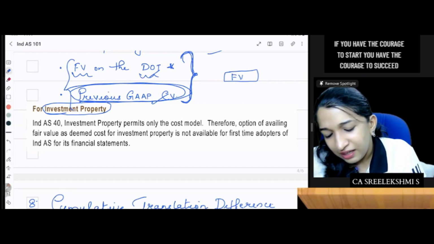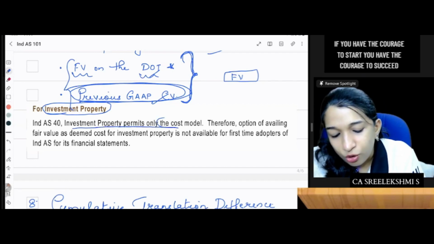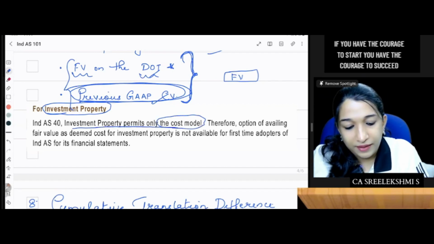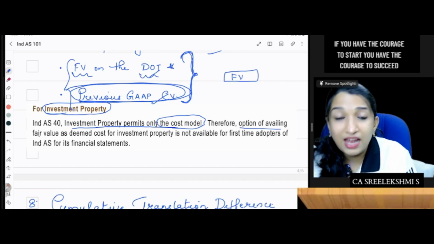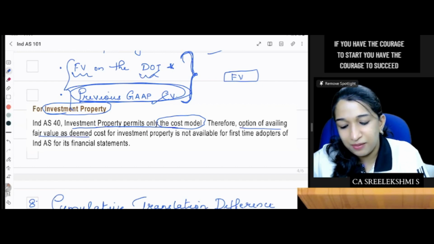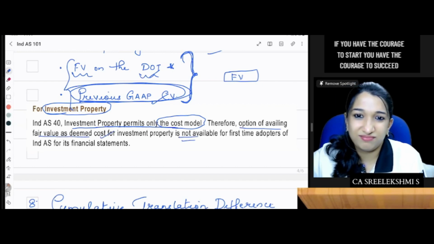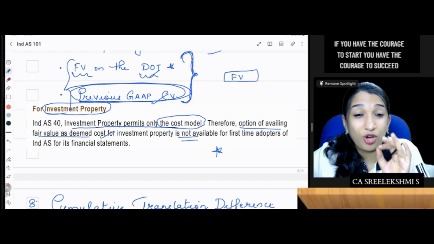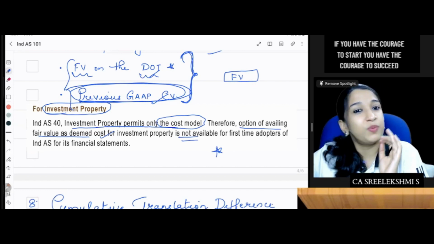What is this? Investment property permits only the cost model. Therefore, the option of availing fair value on the date of transition as deemed cost is not available. Correct, no? Fair value on the date of transition, that is not possible. Okay, fine. Deemed cost exemption is possible.